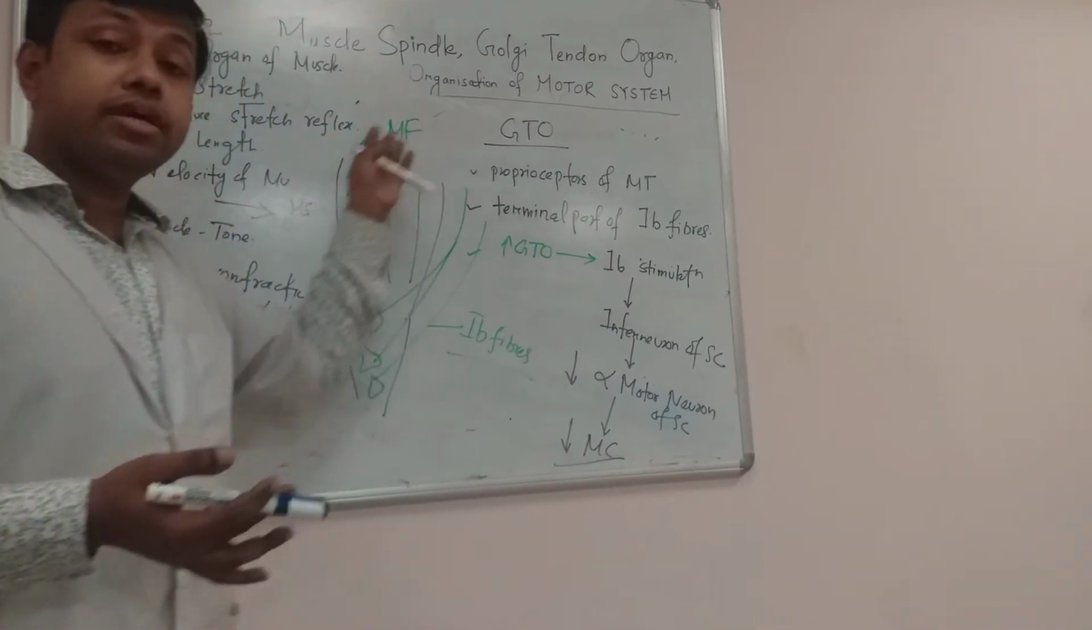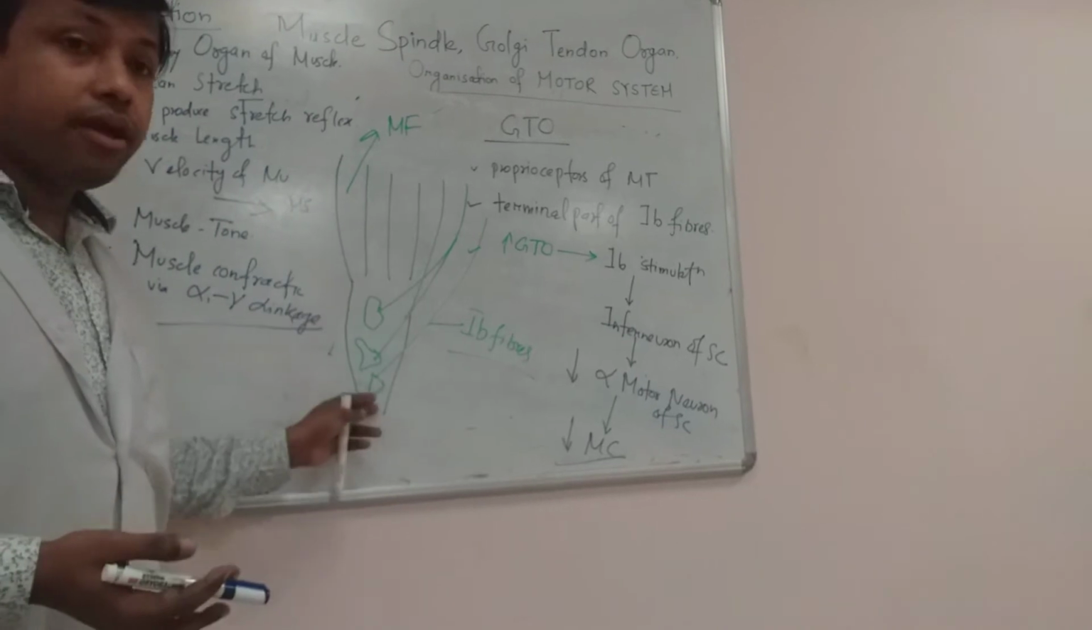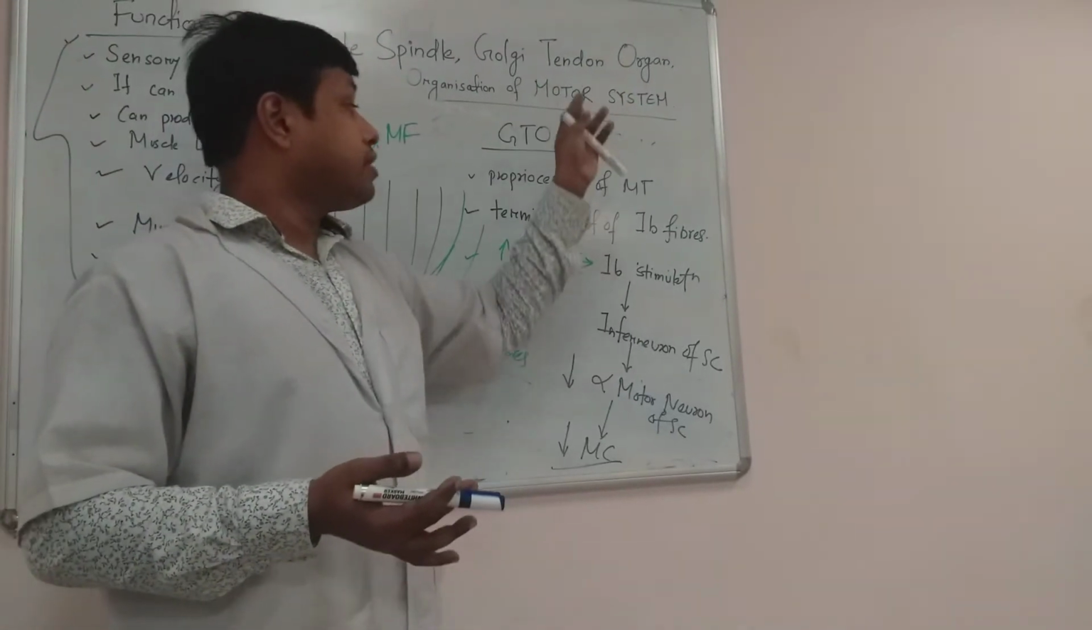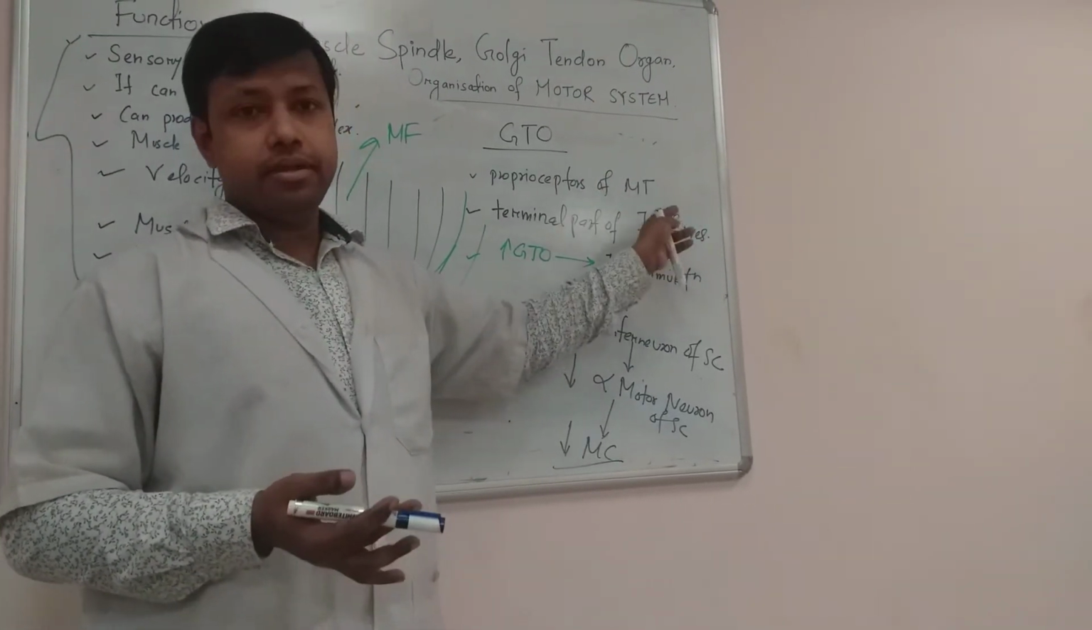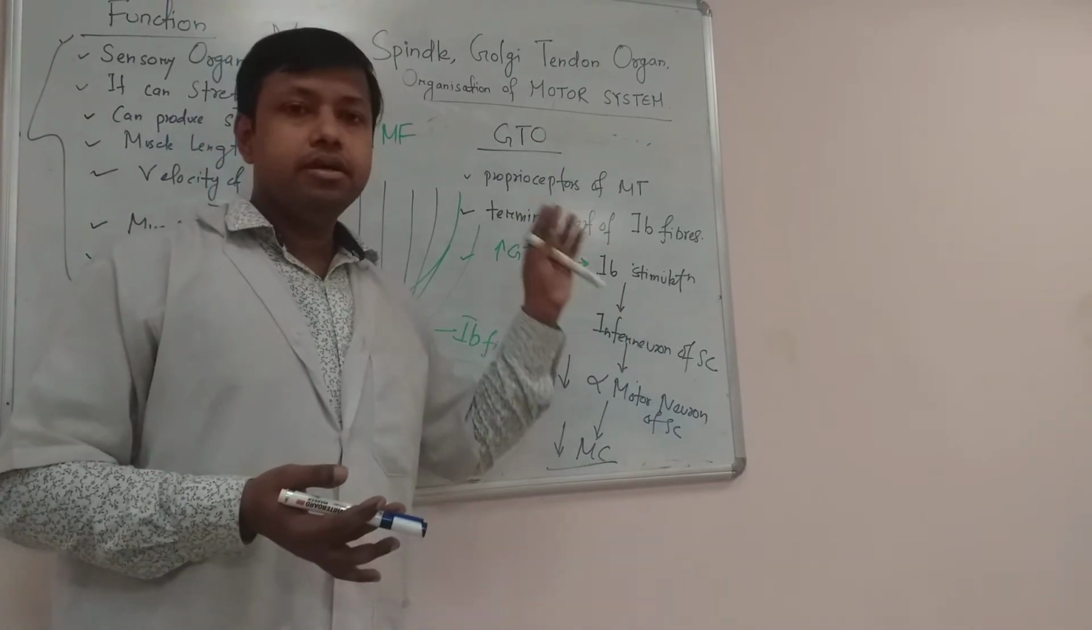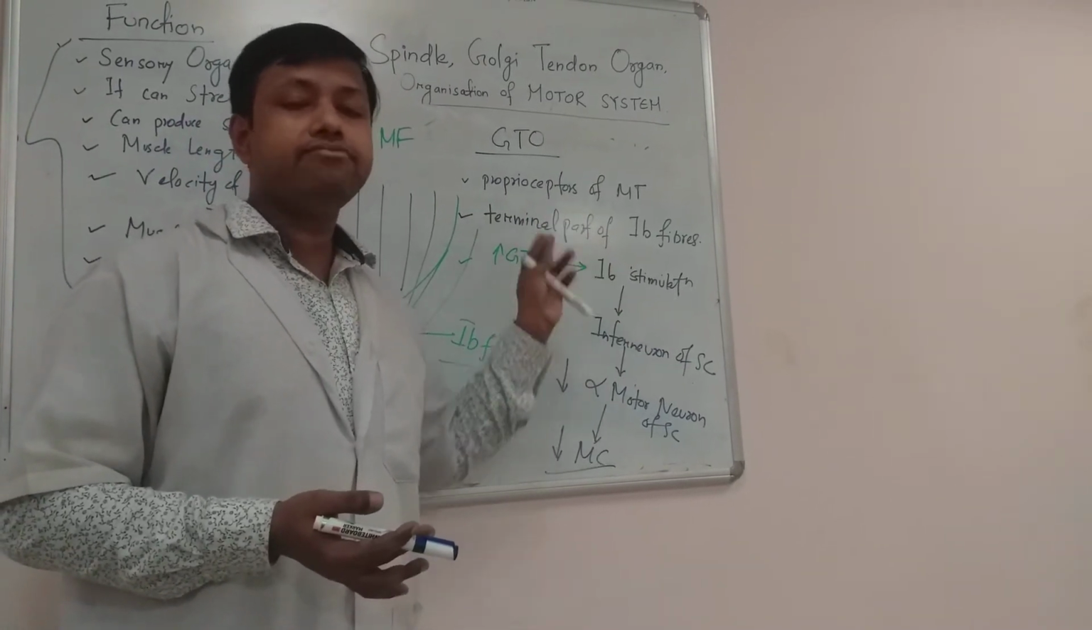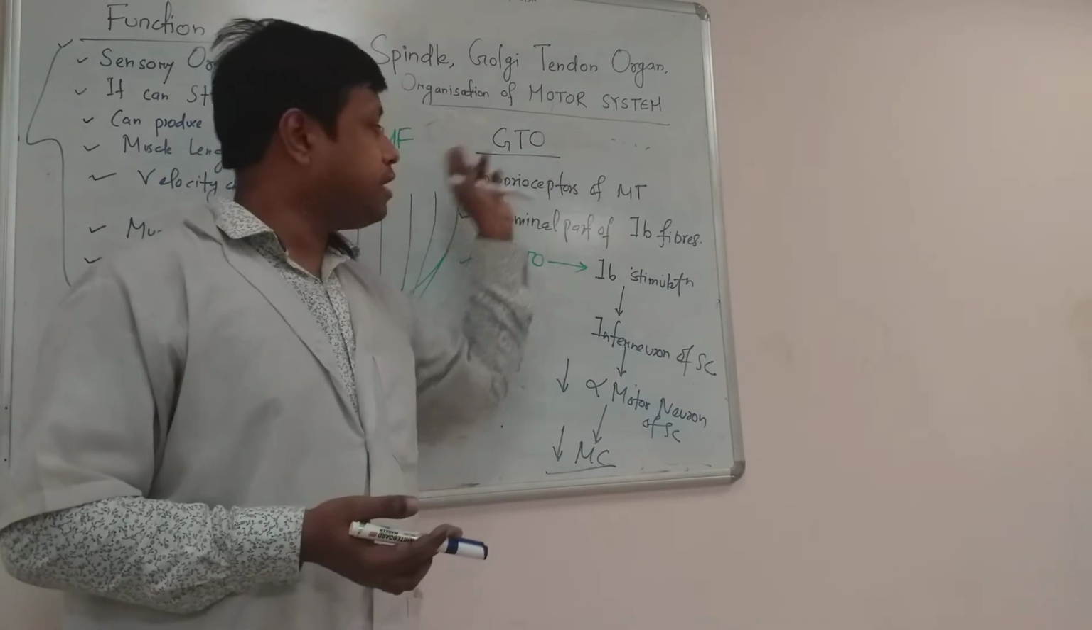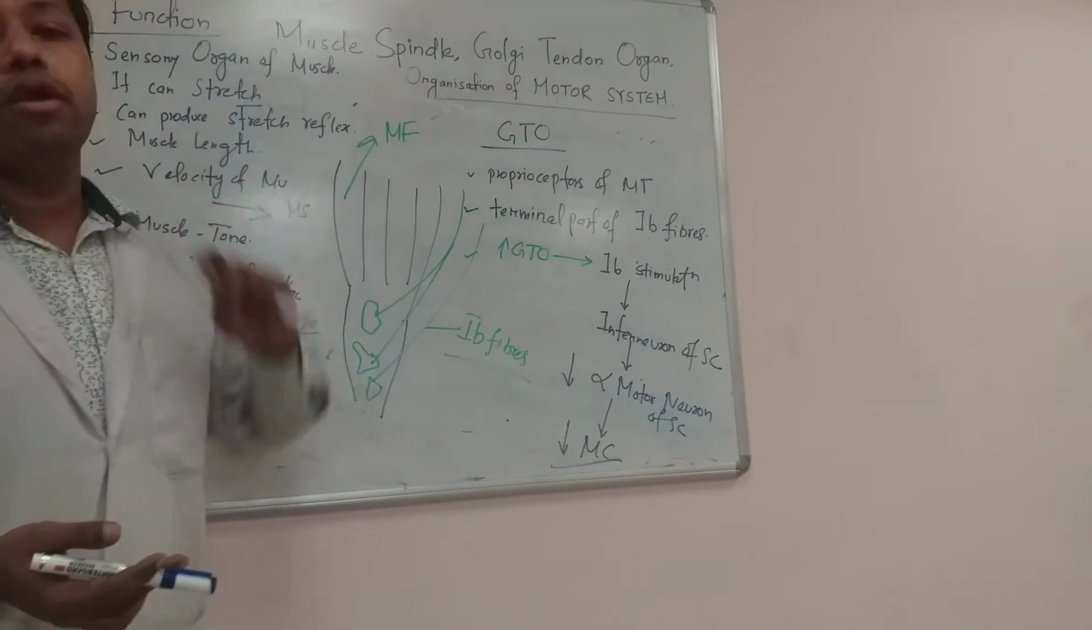Okay, and they are present in the tendon of a muscle parallel to the muscle fibers, and it is formed by the terminal part of the 1B fibers. 1B means they are sensory fibers. 1A fibers supply the intrafusal fibers, and 1B supplies the Golgi tendon organ.